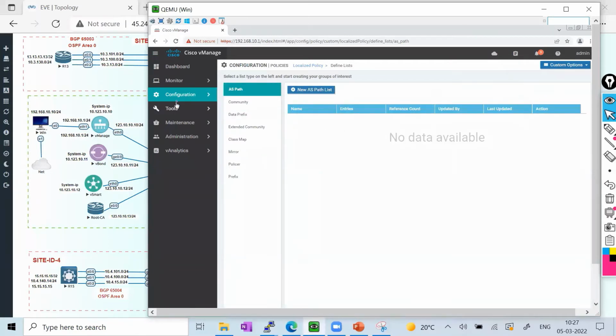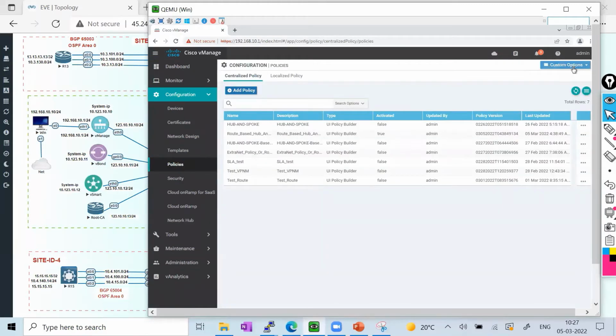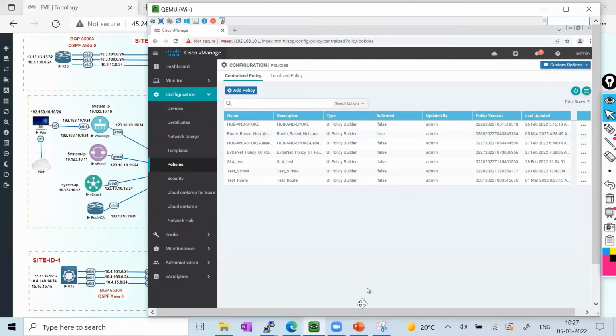Okay, no problem, I'll create a new one. Somehow I'm not able to delete, so I have to check from where I can delete. Never mind, let me click next.